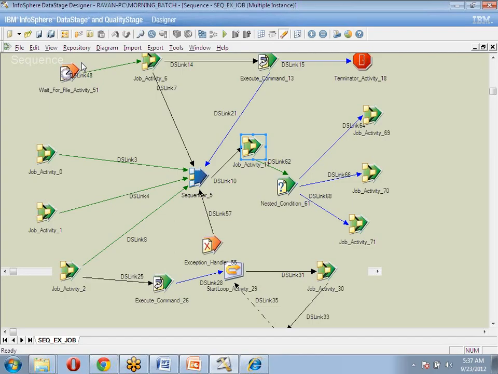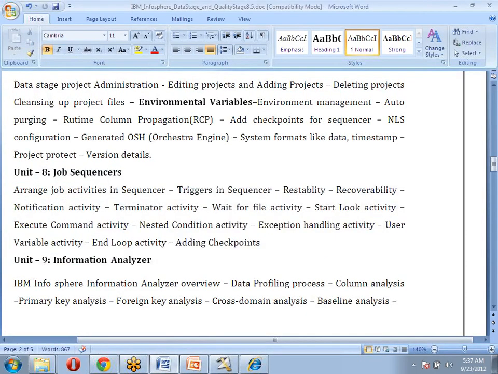But nowadays in sequences we have a few advantages there. If I put a checkpoint kind of thing, if it fails at this point of time, only this piece of code needs to be run again, no need to run the rest of all the pieces. This kind of sequence also we need to discuss.